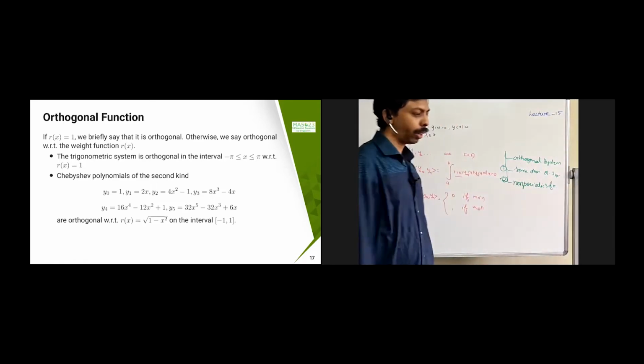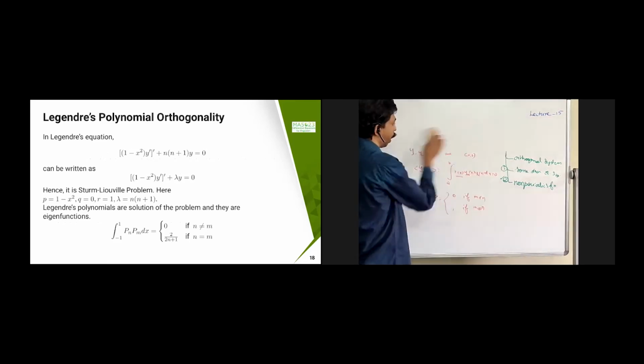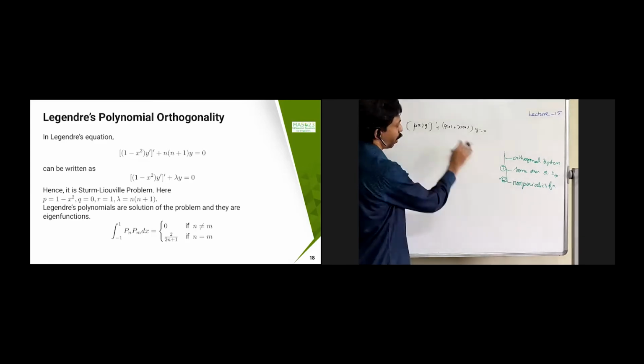Now the next one, the Legendre equation. We have seen the Sturm-Liouville problem. The Sturm-Liouville problem we have is something like p of x into y dash, the whole dash, plus q of x plus lambda into r of x, into y equal to 0. This is the Sturm-Liouville problem, and then we have the boundary conditions, etc. So this is the Sturm-Liouville equation.